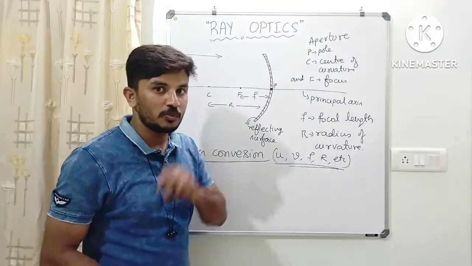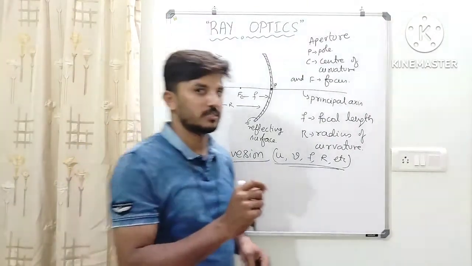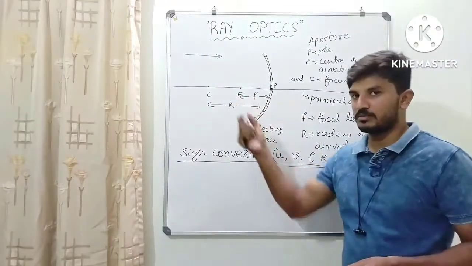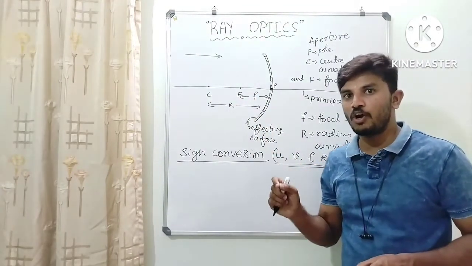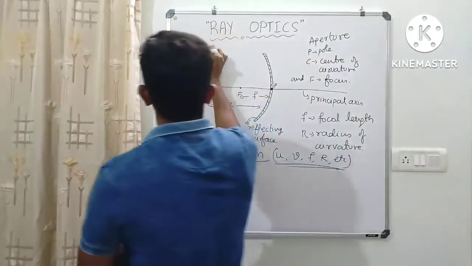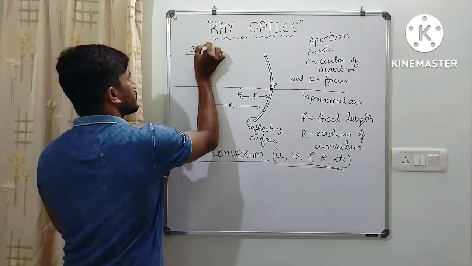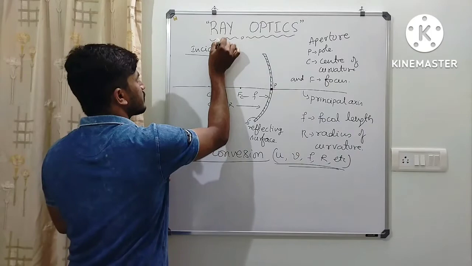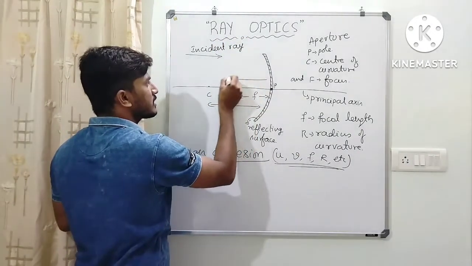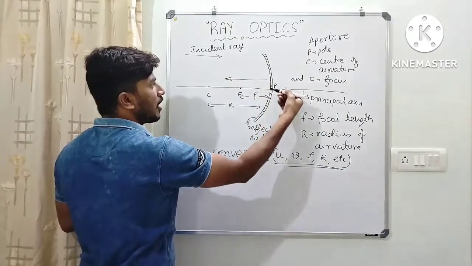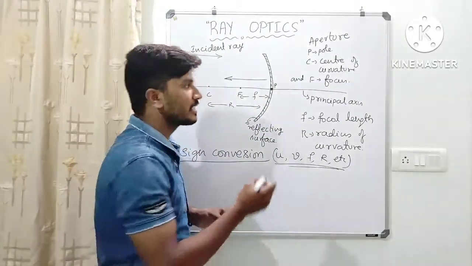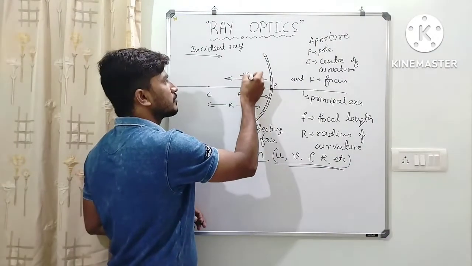Okay. So third point, if you measure the distance of any point in the direction opposite to the incident ray, this is the incident ray, so if you measure distance from the pole opposite to the incident ray, that distance is considered negative.